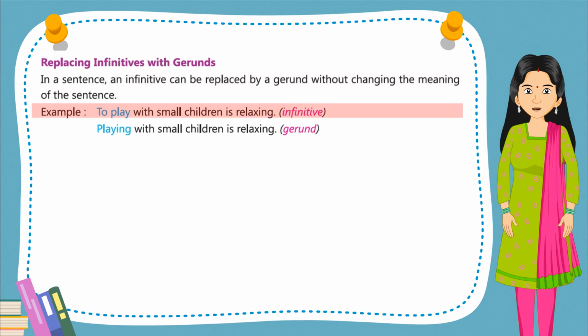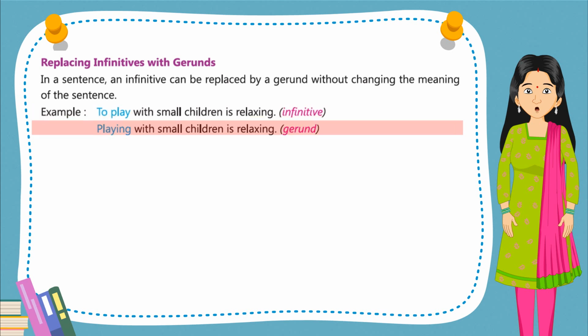Example: To play with small children is relaxing. Infinitive: To play with small children is relaxing. Gerund: Playing with small children is relaxing.